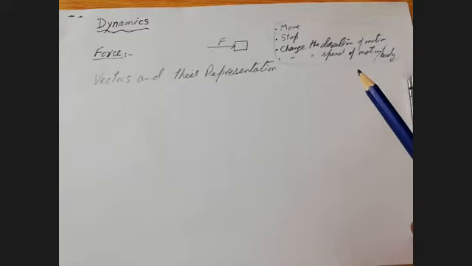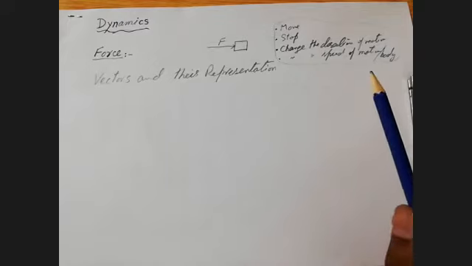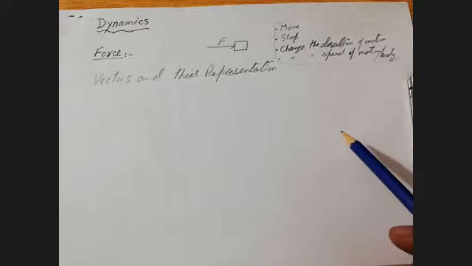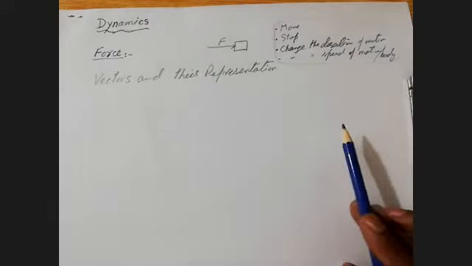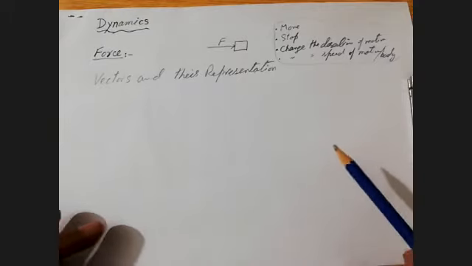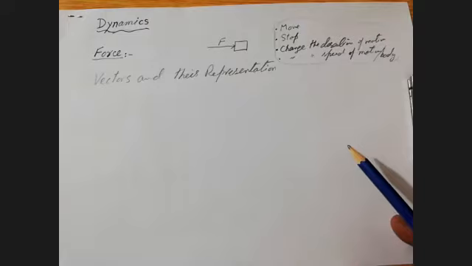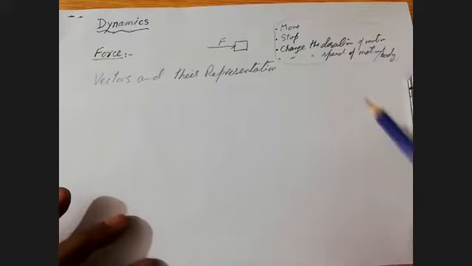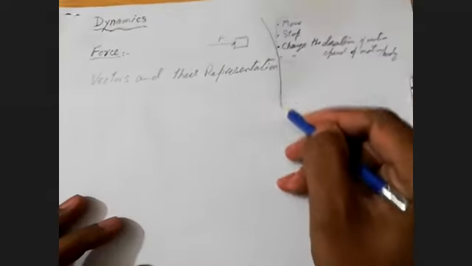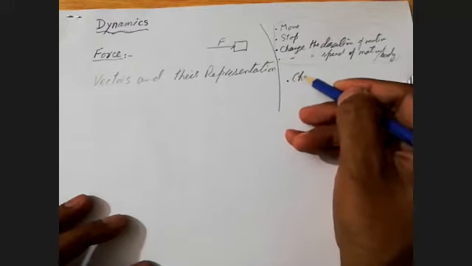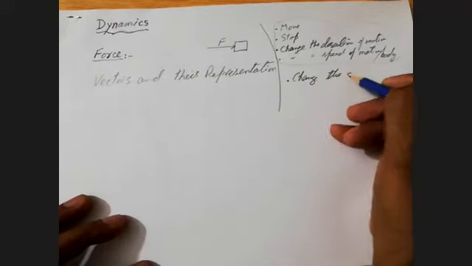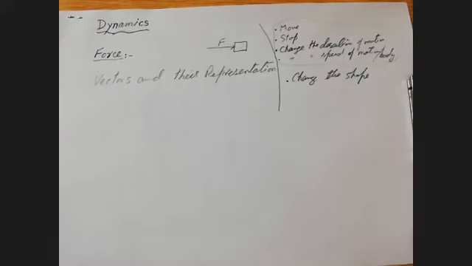Because you can see in the previous chapter you have studied that if you are applying a force on a body, if the body is moving, then there may be an acceleration. If the direction is changing, there is an acceleration. If the body is stopping, it means while stopping there will be an acceleration. So the force can produce or tends to produce acceleration in a body. Other than all these things, there's another thing which force can do: change the shape of the body. Force can also change the shape of an object.